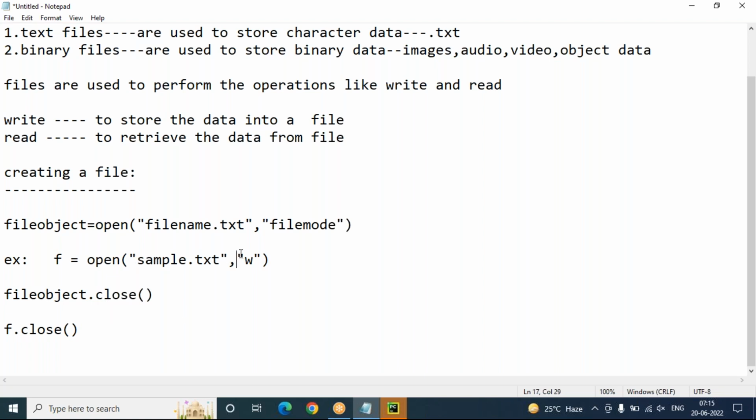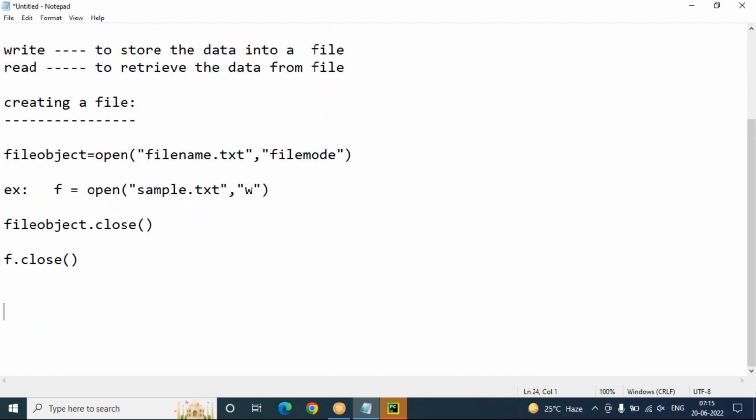Now I'm talking about file modes. What modes are available? W mode means write the data into the file. R mode is read mode, to read the data from the file. A mode means append, adding data to the file.